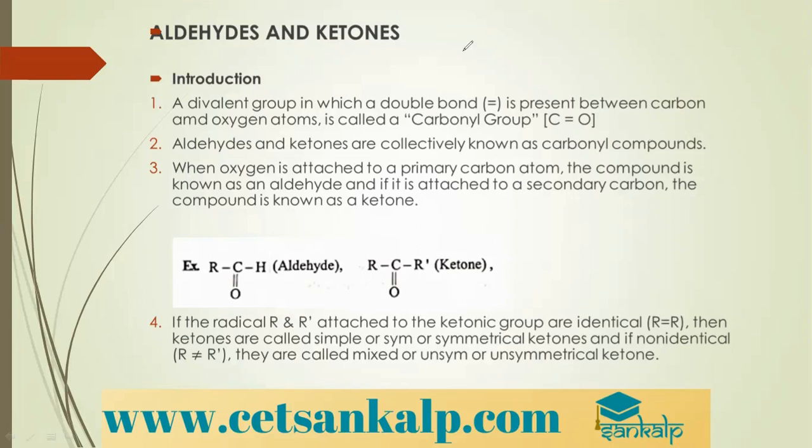Based upon that, we can come to a certain conclusion. If a carbonyl group is attached to at least one hydrogen, I can have it like this, or it may be attached to two hydrogens. So here there is one hydrogen and this can be an R group, and here both are hydrogens.